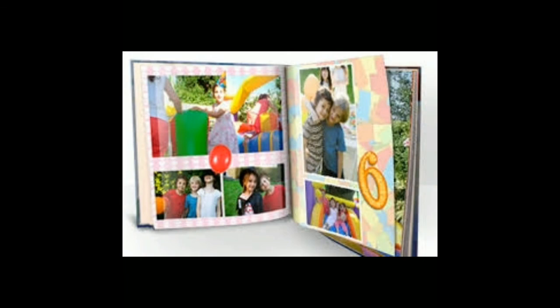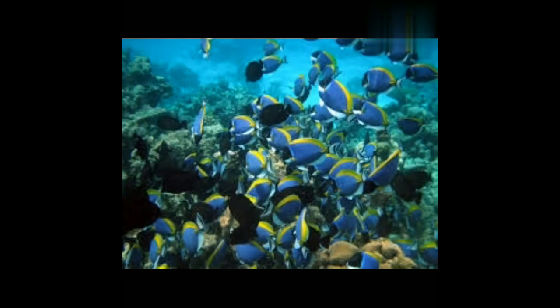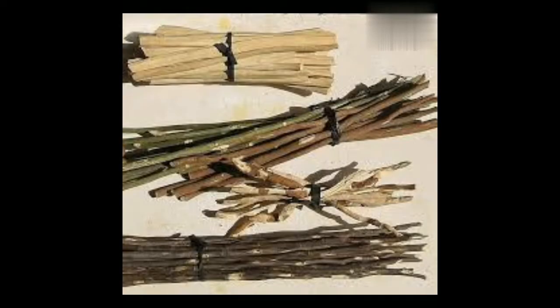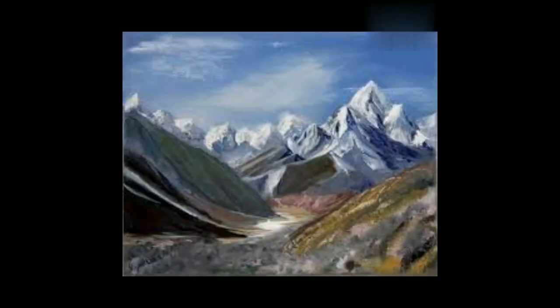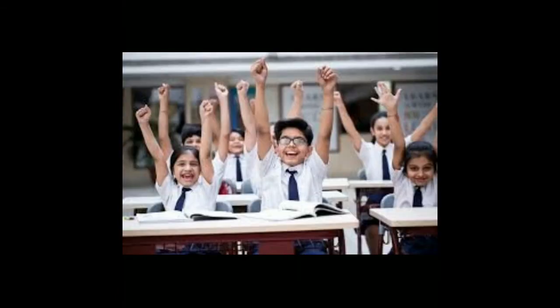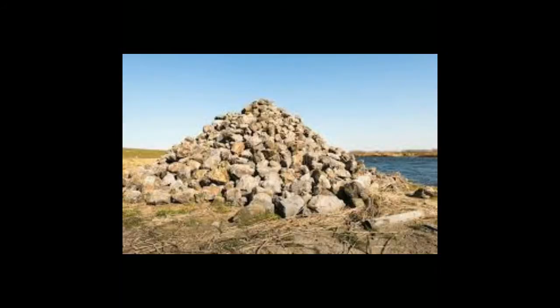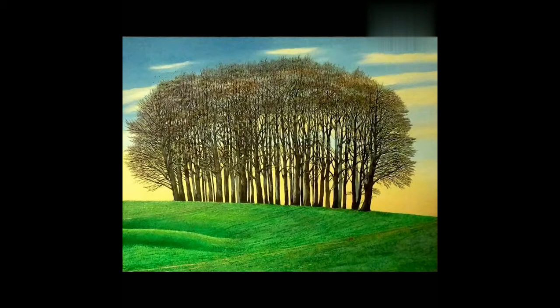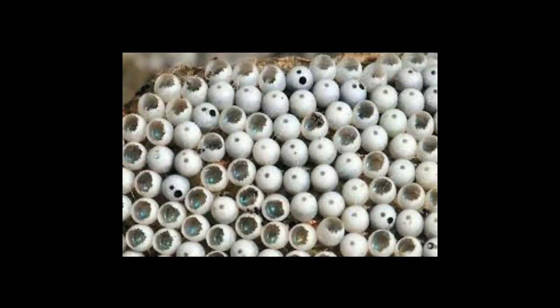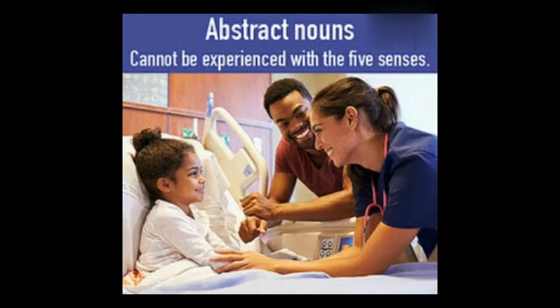Some examples of collective nouns are an album of photos, a shoal of fish, a bundle of sticks, a chain of mountains, a class of students, a heap of stones, a clump of trees, a cluster of eggs.